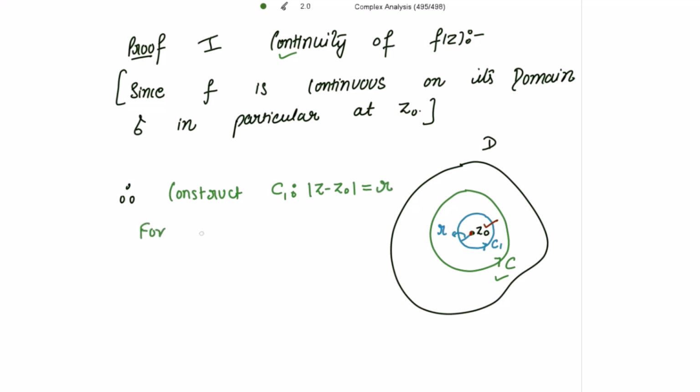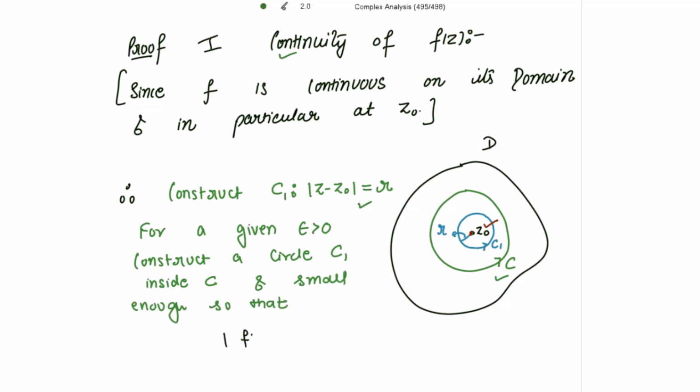So therefore, for a given positive epsilon, we are going to apply the definition of continuity now. We have constructed this circle inside C. Construct a circle C1 inside C and small enough so that the mod of f(z) minus f(z0) is strictly less than epsilon for all z on C1.